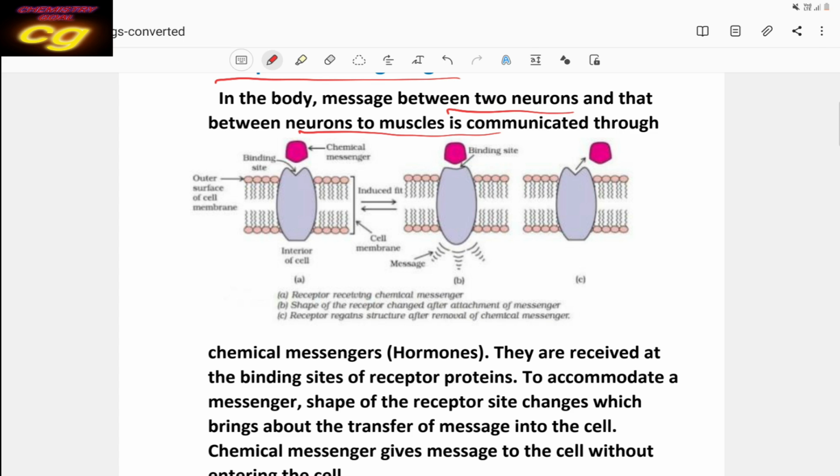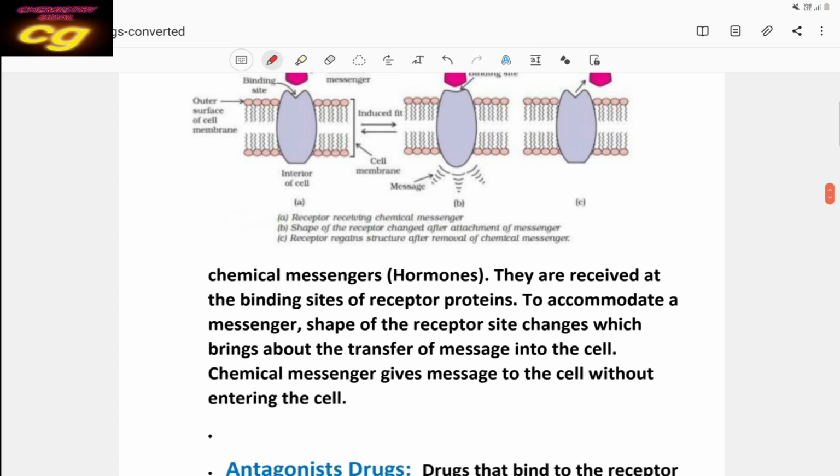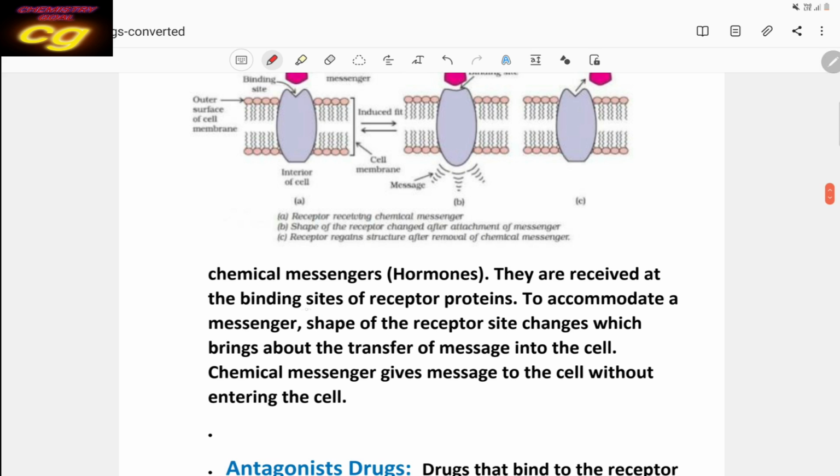These are called chemical messengers. They are received at the binding site of the receptor proteins. To accommodate the messenger, to accommodate the hormone, the shape of the receptor site changes, which brings about the transfer of message into the cell. This is the very important thing.